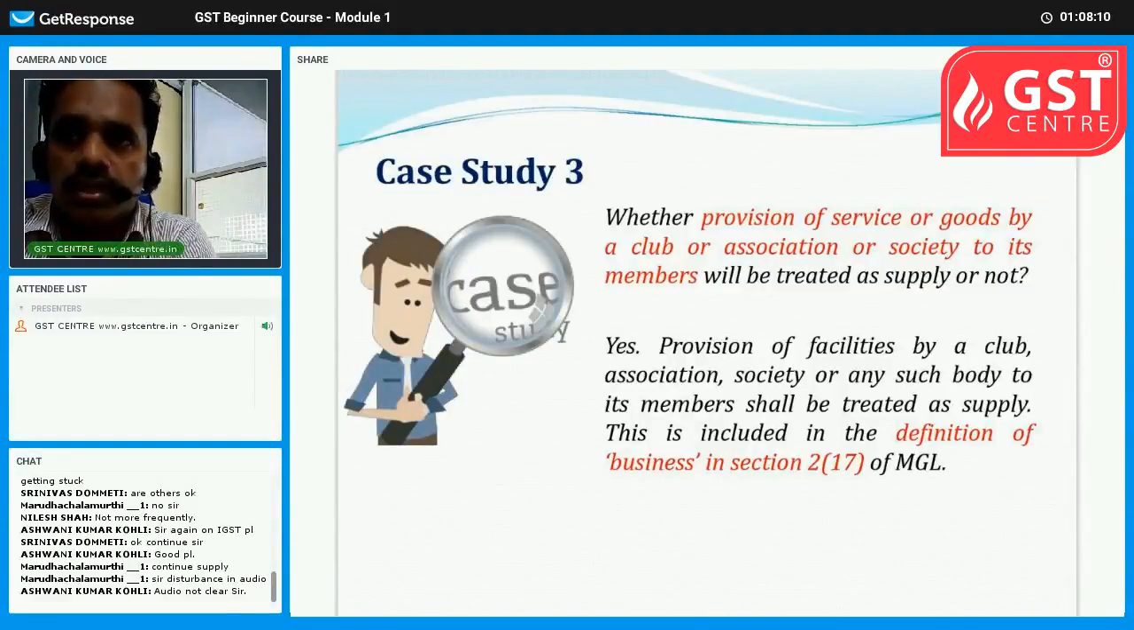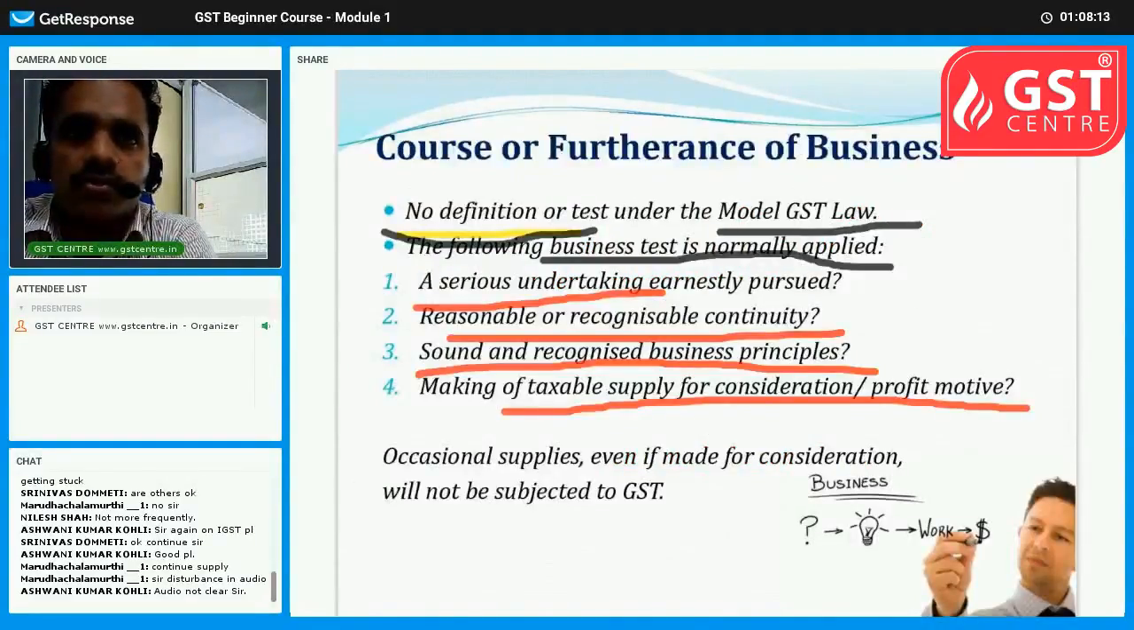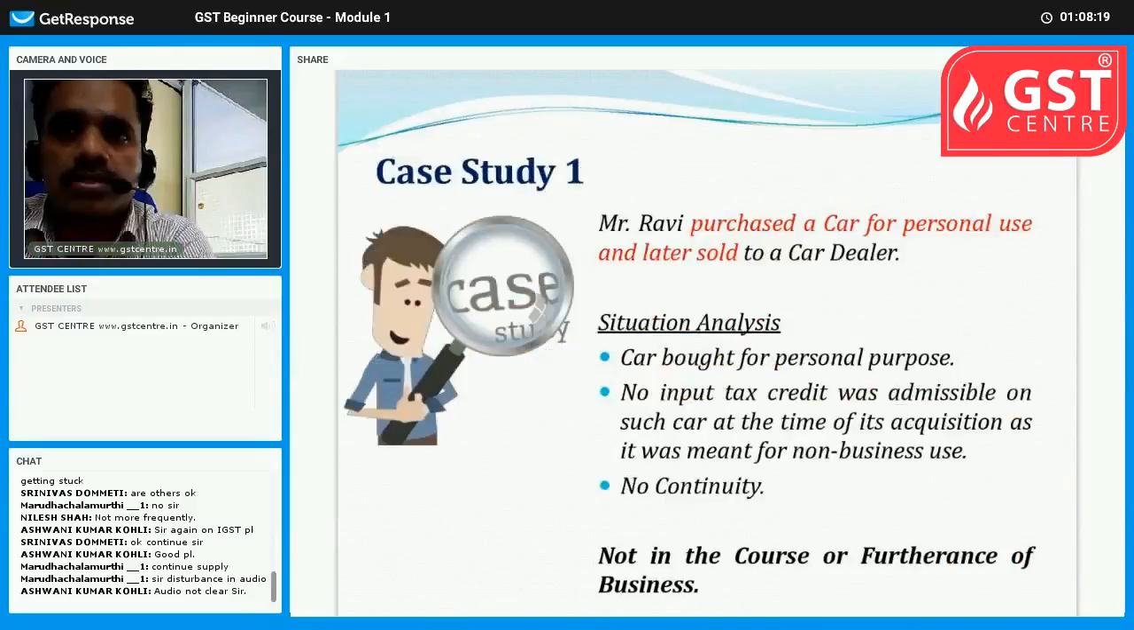In this webinar, we have covered how we identify the course or furtherance of business. We have seen case study 1: Ravi purchased a car for personal use and later sold it to a car dealer. As it is not a continuous transaction and he has not availed the input tax credit, it will be treated as not in business, and it should not be treated as in the course or furtherance of business.